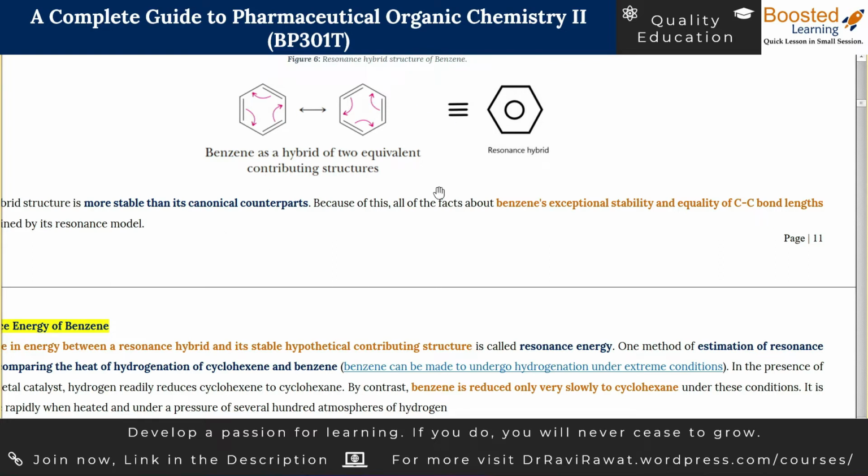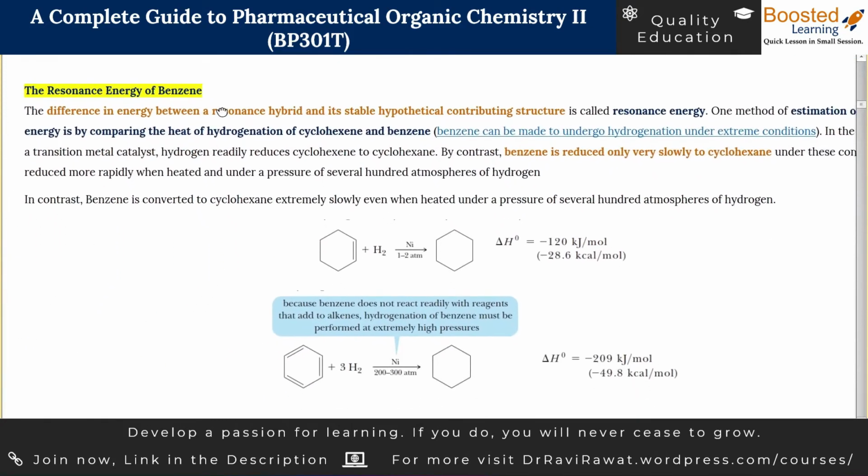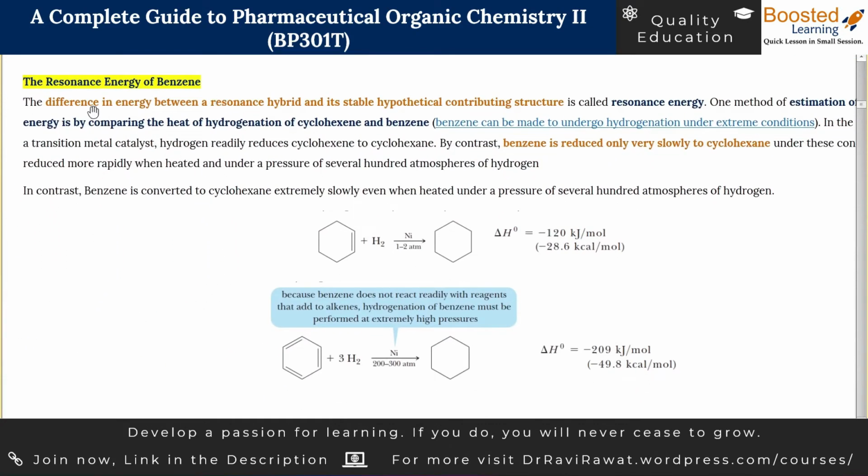Alongside explaining all these things, the resonance model also talks about a term called resonance energy. Resonance energy is the value of energy through which benzene is more stable as compared to the canonical form. So the definition of resonance energy is nothing but the difference in energy between a resonance hybrid and its most stable hypothetical contributing structure.